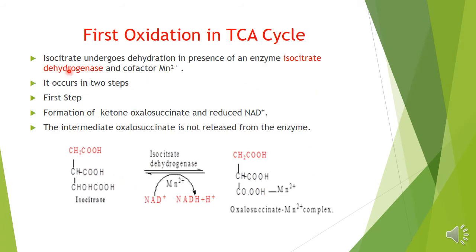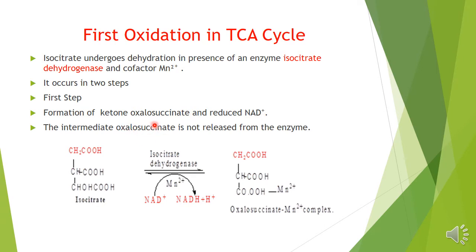Next, we'll see what will happen to this isocitrate. Isocitrate will undergo dehydrogenation in presence of the enzyme isocitrate dehydrogenase requiring cofactor manganese. It occurs in 2 steps. The first step is the formation of the ketone oxalosuccinate and reduced NAD.